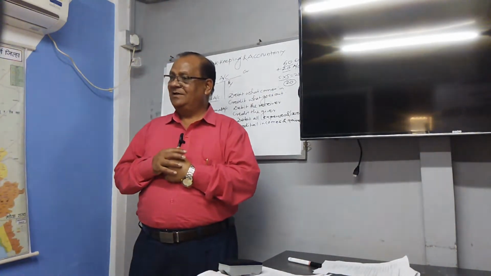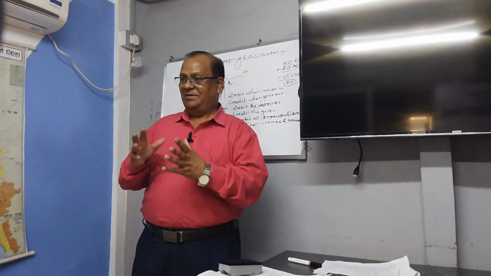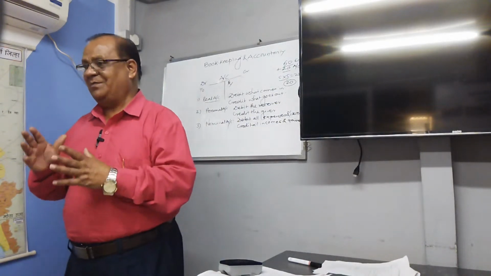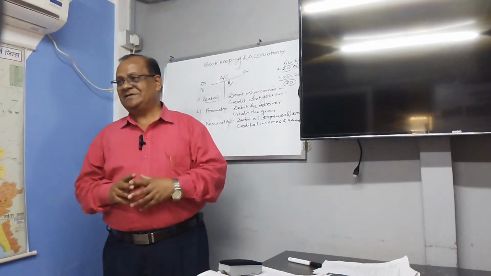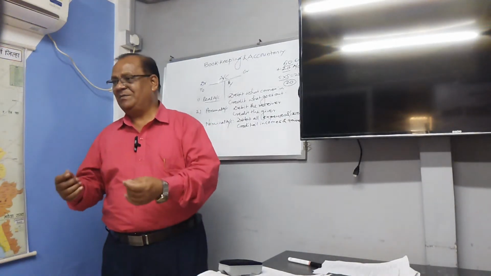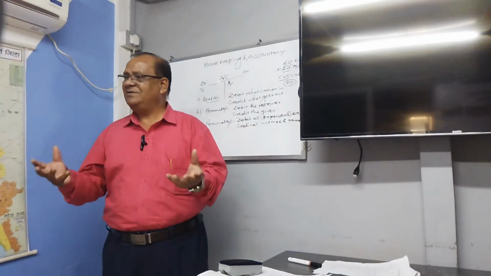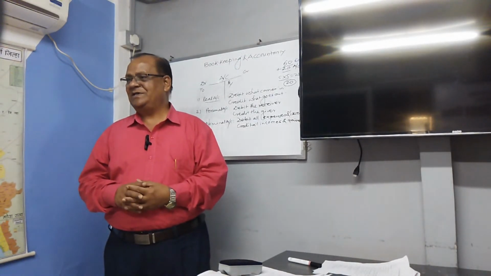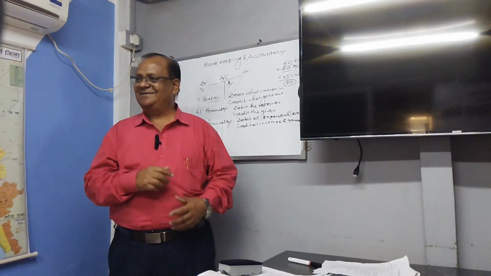Planning is looking ahead. We have to make a plan for the things we are doing. Suppose you go for a tour, you have to make a plan: how many kilometers, how much budget, how much money required, how much contribution and subscription required. Before planning, we can't do things. So planning is looking ahead and controlling is looking back.